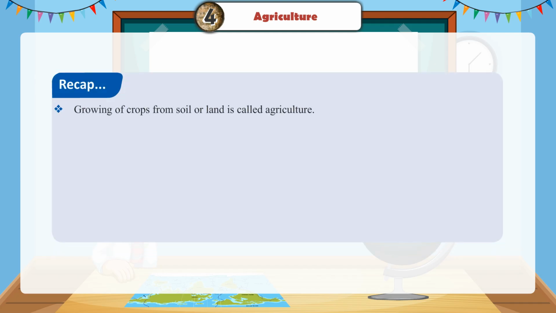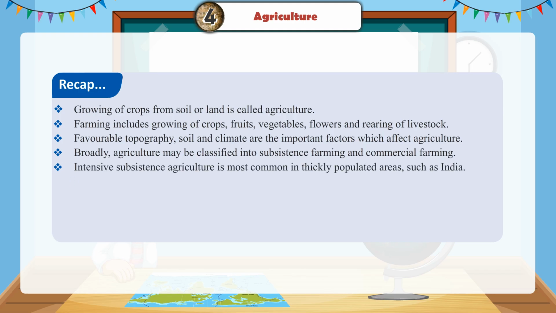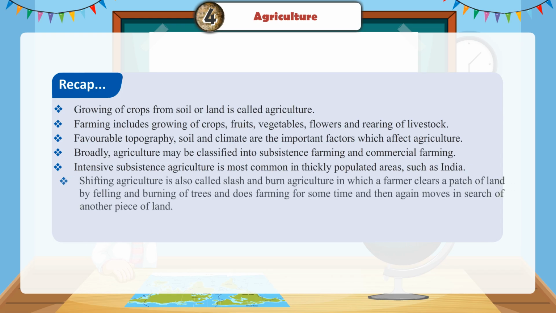Recap: growing of crops from soil or land is called agriculture. Farming includes growing of crops, fruits, vegetables, flowers, and rearing of livestock. Favorable topography, soil, and climate are the important factors which affect agriculture. Broadly, agriculture may be classified into subsistence farming and commercial farming. Intensive subsistence agriculture is most common in thickly populated areas such as India.